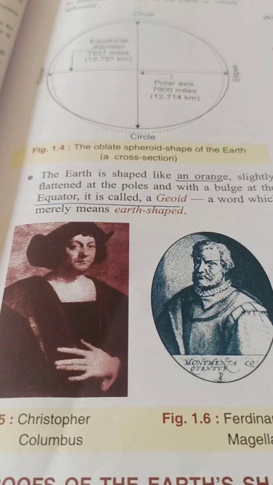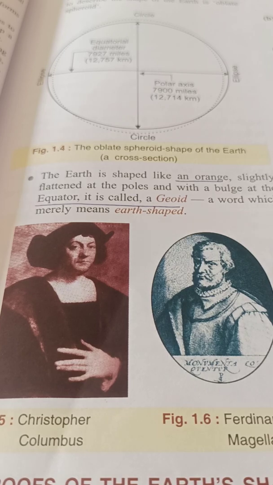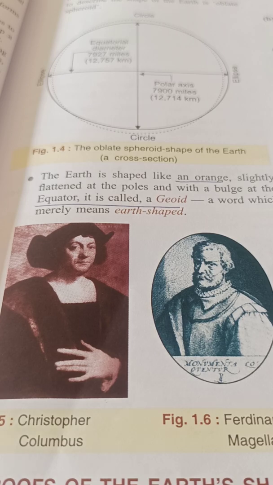Then atmosphere, it's an envelope of air surrounding the Earth. Okay, air is colorless, tasteless, and we can only feel it, but how it looks we don't know. So Earth's atmosphere extends up to 1600 kilometers around, containing 21% of oxygen, 78% of nitrogen, some part of carbon dioxide, 1% of argon, and some other gases. So atmosphere acts as a blanket of air which protects us from the UV rays, that is ultraviolet rays, which are coming from the sun.